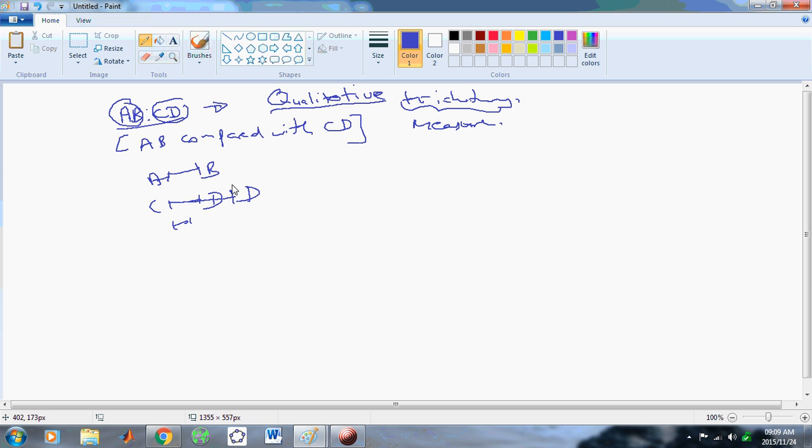Right? So the next stage after this, which I'll discuss in a moment, will tell us the quantum leap that took place in order for the derivation of numbers. But notice here that in qualitative trichotomy, you can only say whether one length is greater or less than the other length, but not by how much, right? For example, if AB is shorter than CD, you can't say how much shorter AB is than CD, or how much longer CD is than AB. So it's not really the best kind of measurement, is it?